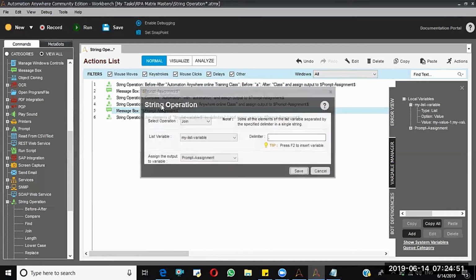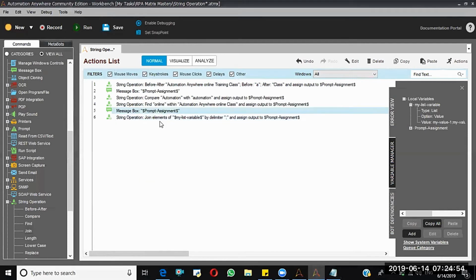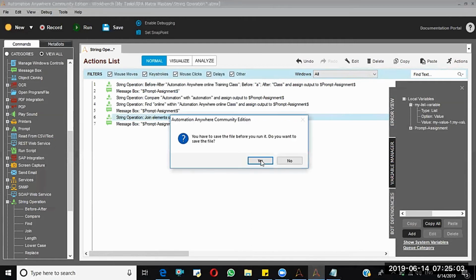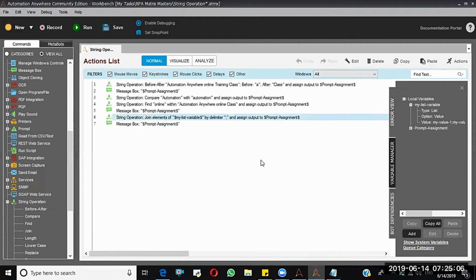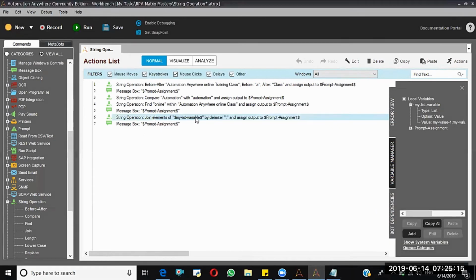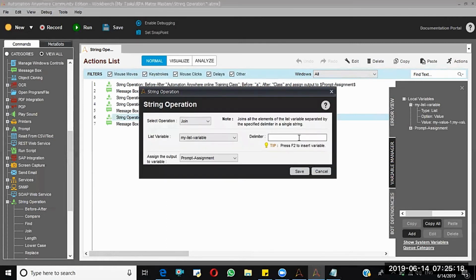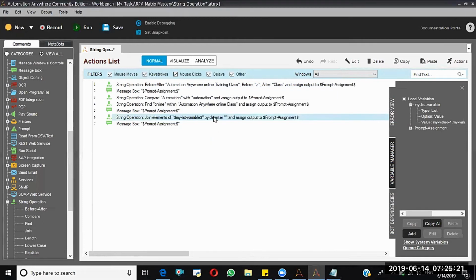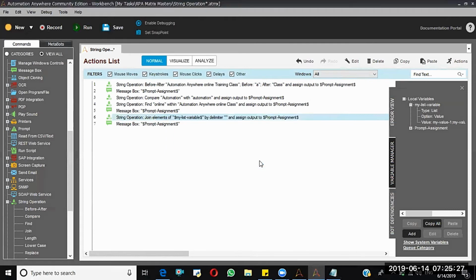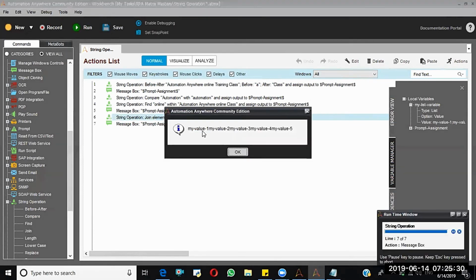Run from this step. See, all the values have been given. If I change the delimiter here, if I remove this delimiter and run from this step, it will give the combined string without separation.